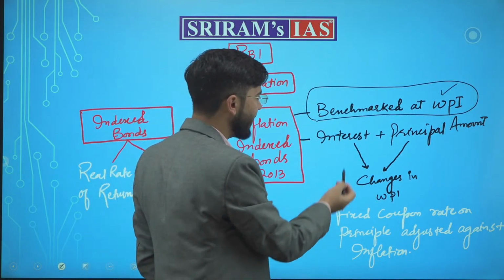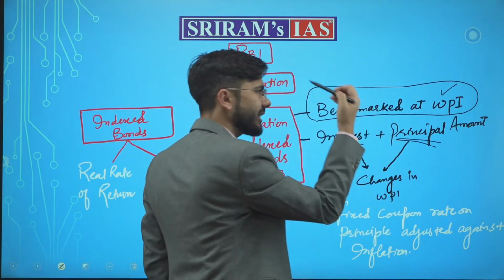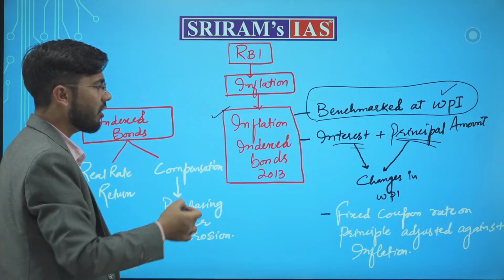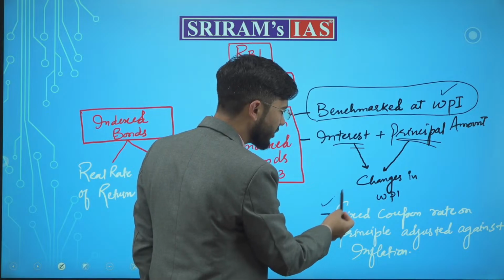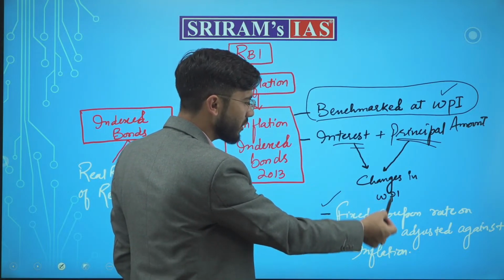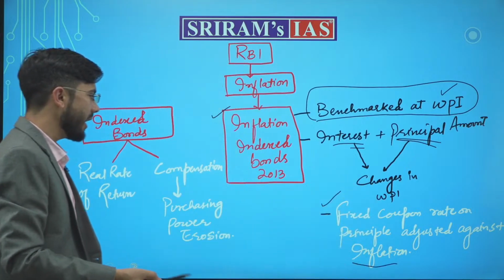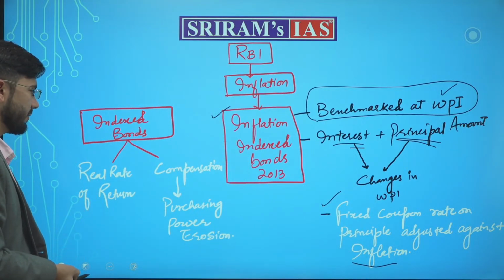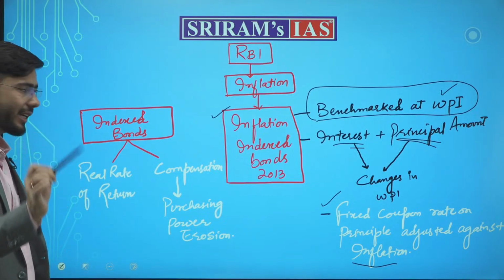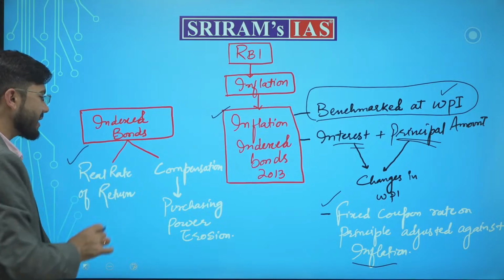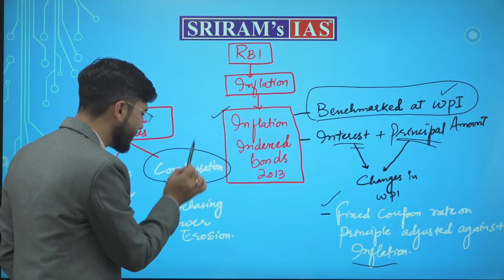The interest and the principal amount of the bonds was ensured and indexed against wholesale price indexation, or wholesale price index inflation, which means that there was a fixed coupon rate on the principal which was adjusted against the inflation. Okay? Now understand, any indexed bond, what it does is, first, it checks the real rate of return, and second, it gives a compensation.